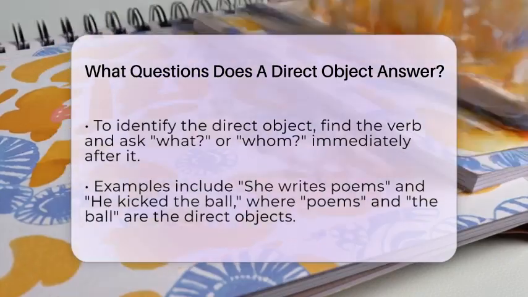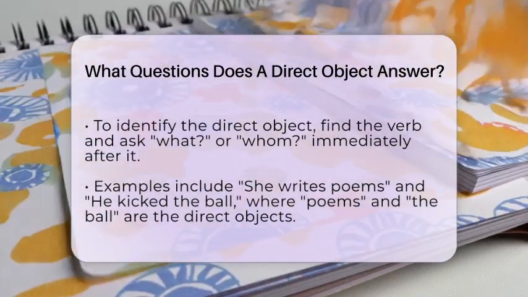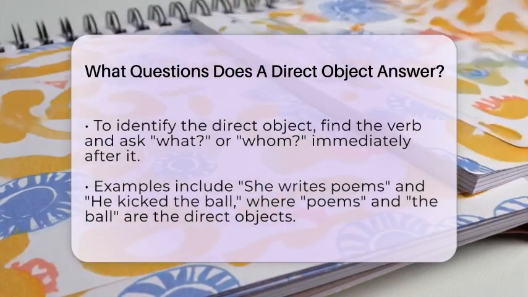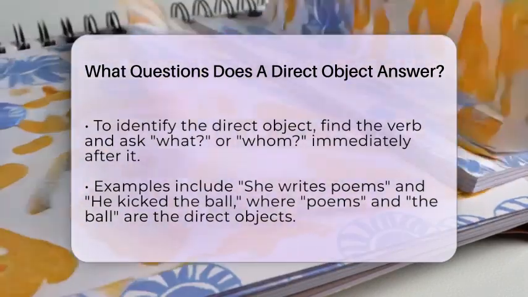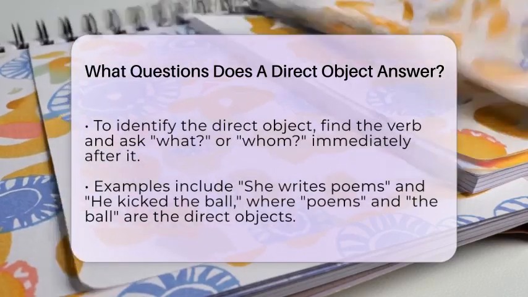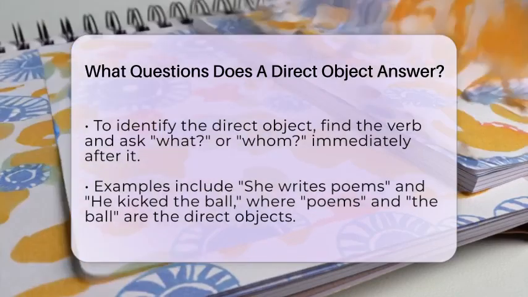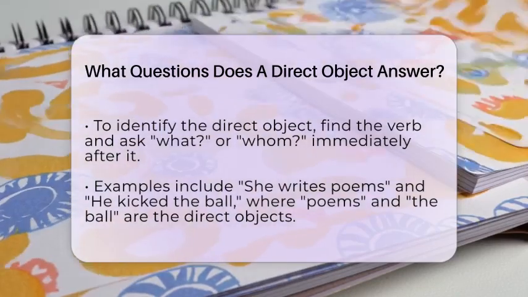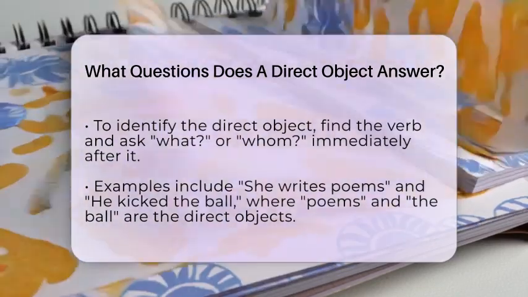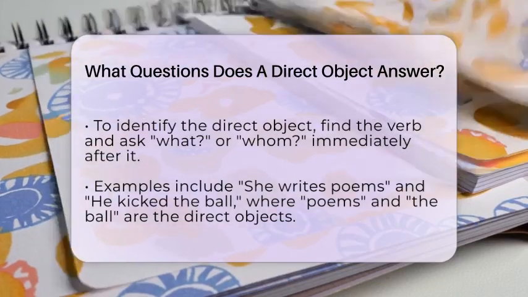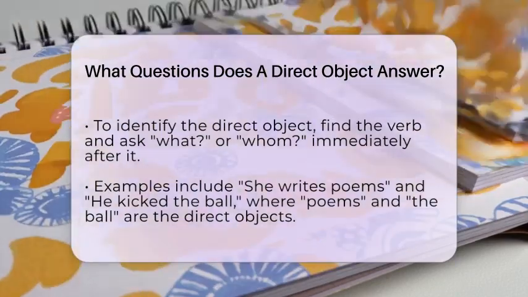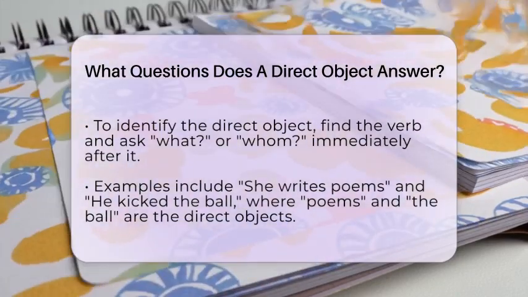To identify the direct object, start by finding the action word or verb. Then ask what or whom right after the verb. The answer you get is the direct object. For example, in "They watched the movie," asking "watched what?" points to the movie. In "The teacher explained the lesson," asking "explained what?" reveals the lesson.